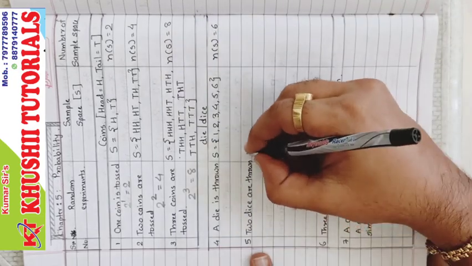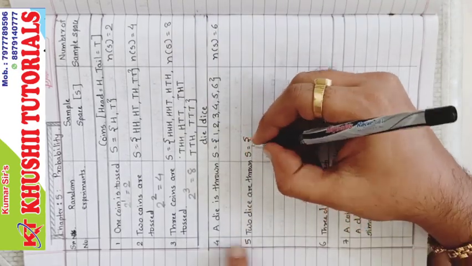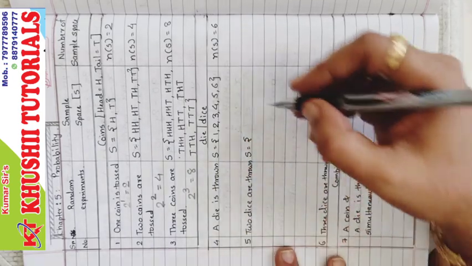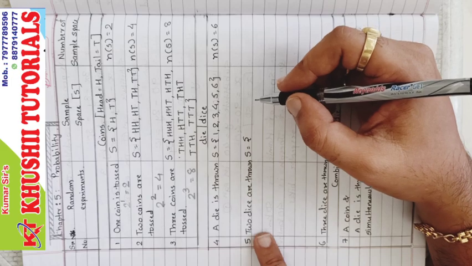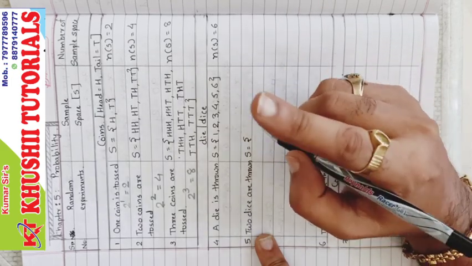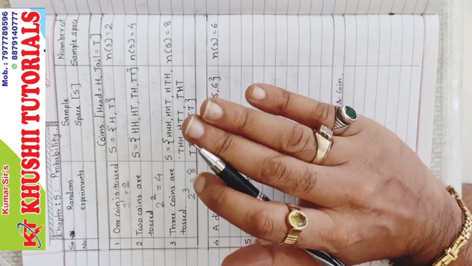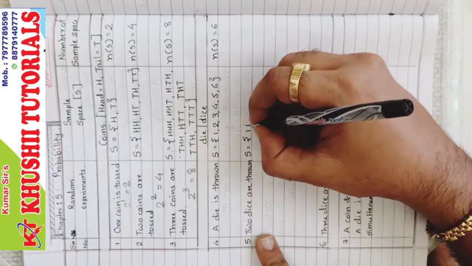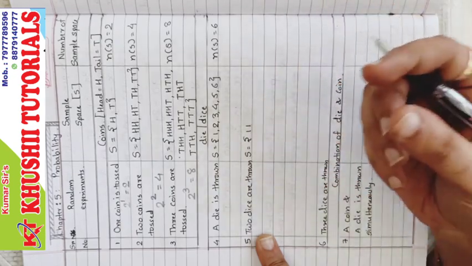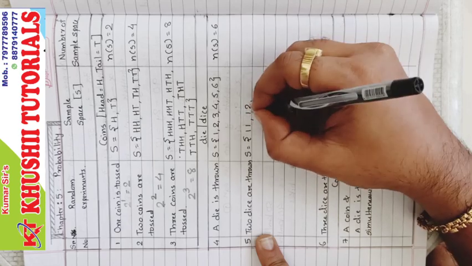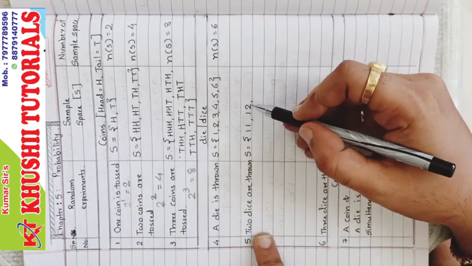When two dice are thrown, single is called die and two are called dice. It is a plural form. When two dice are thrown, 2 means we have to write 2 digits. First digit we will assume to be constant, which is 1 right now for the first 6. Now it might be 1 1, which means both the faces are 1. It might be 1 2, in first die 1, in second die 2.